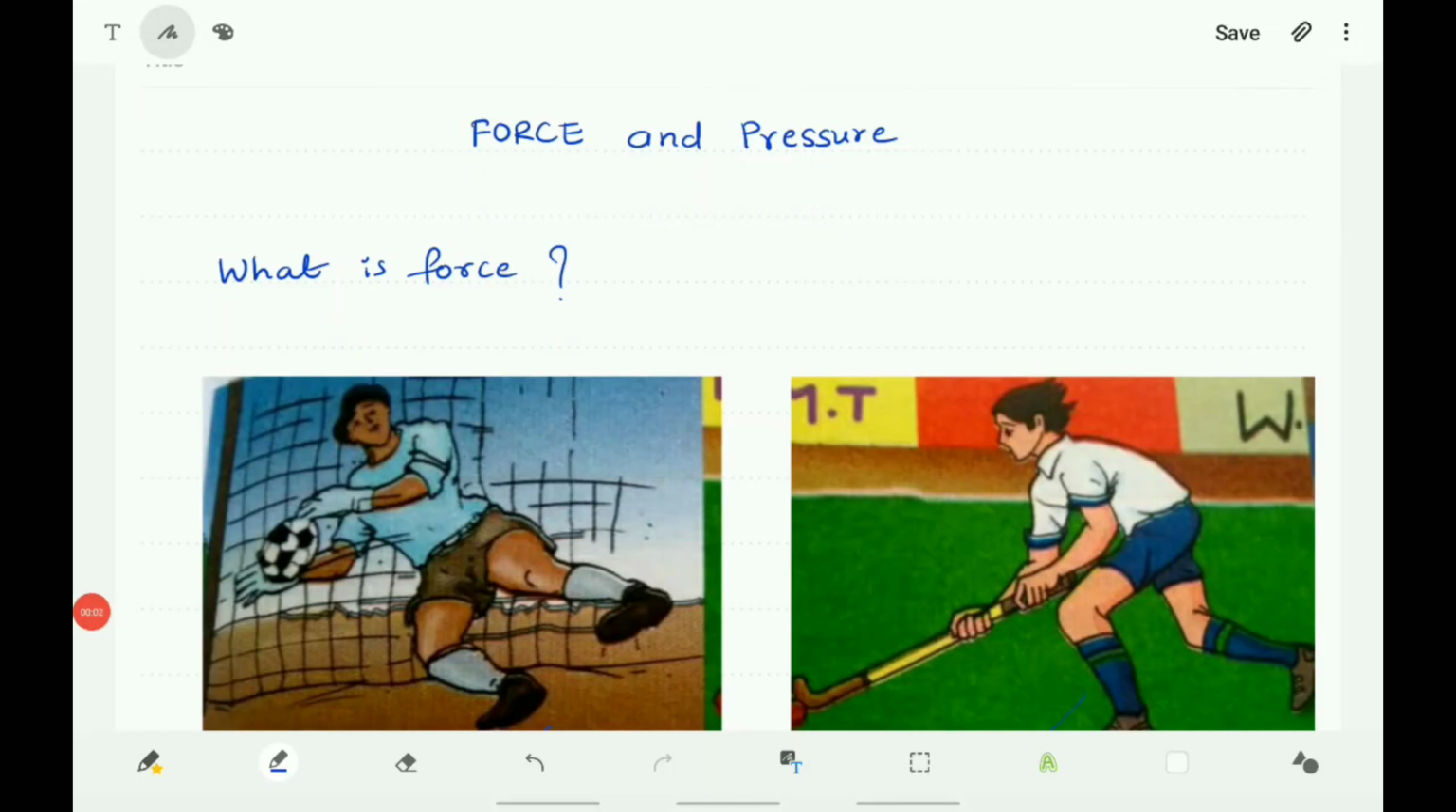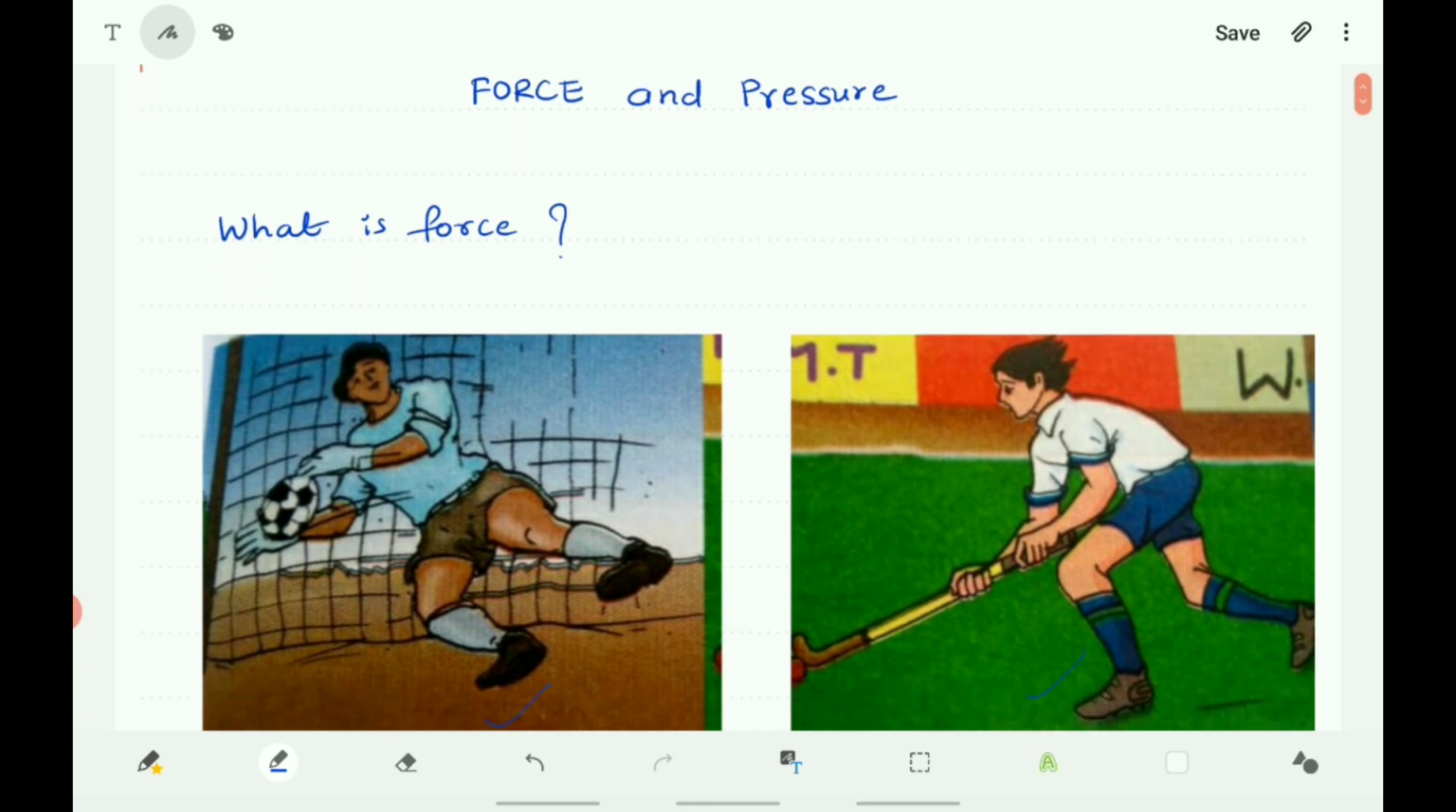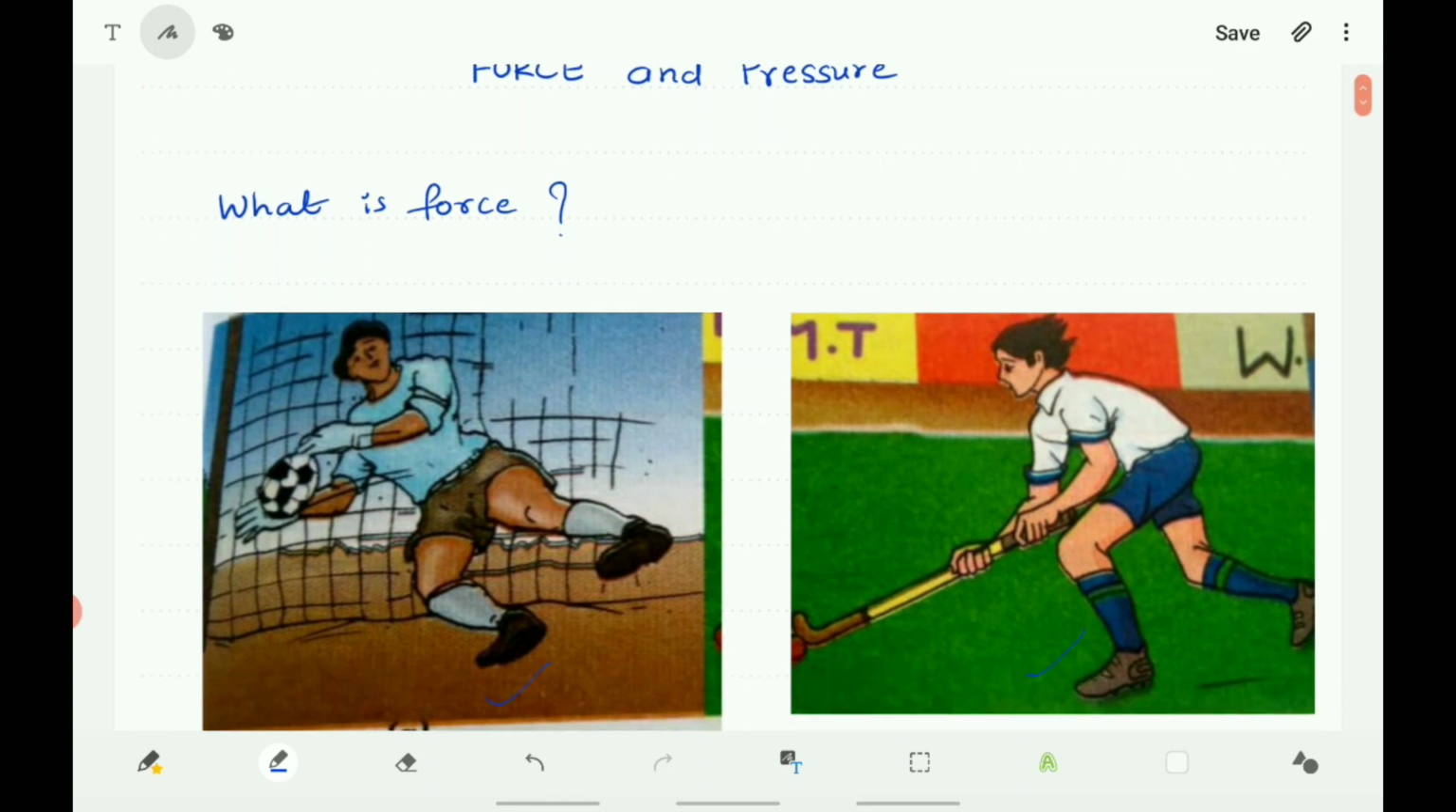Children, now let us start the chapter Force and Pressure. What is force? To know this, let us recall some of our everyday experiences. What do you do to make a football move? What do you do to make a moving ball move faster? How does a goalkeeper stop a ball?